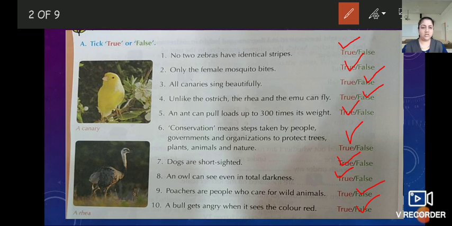So till here everyone understood? I hope you all are writing in your textbook also with me. Okay? Shall we move forward? Yes.